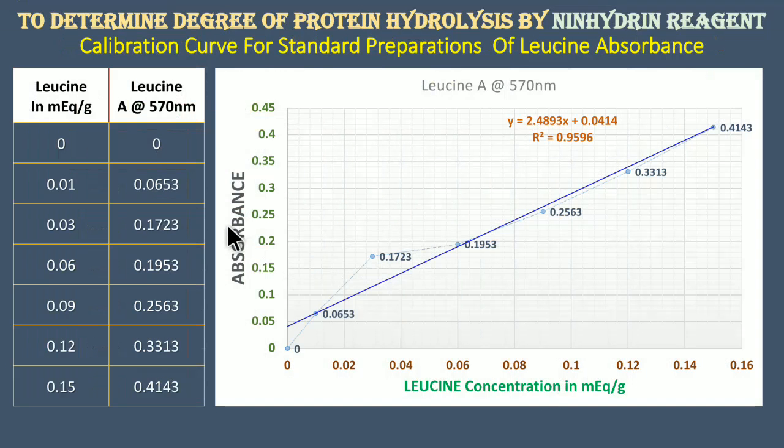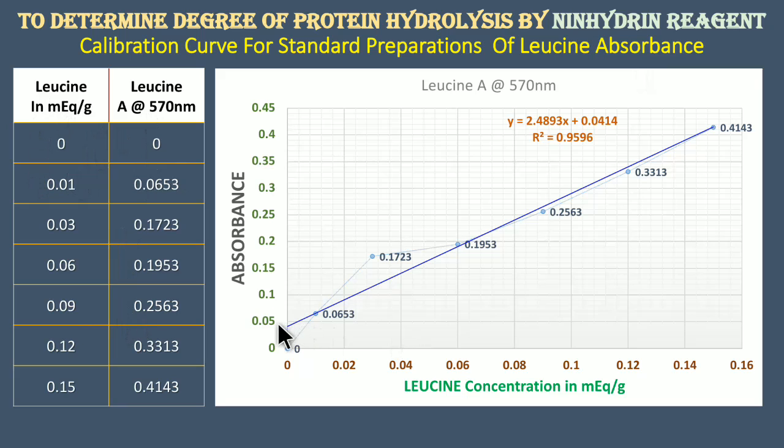Further, in this slide, the calibration curve for standard preparation absorbance can be seen. In this, you can see that leucine in milliequivalent per gram against the leucine absorbance at 570 nanometer has been plotted.